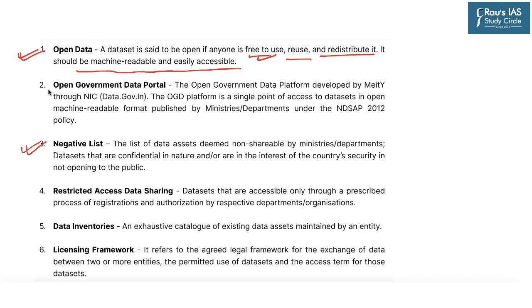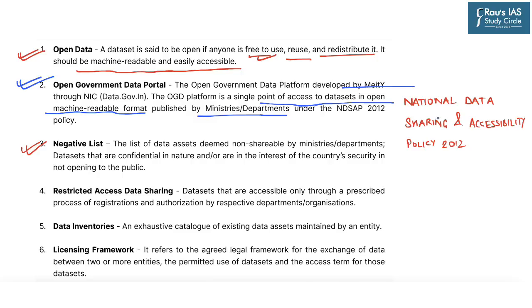And the policy also provides for an open government data portal which will be developed by the Ministry of Electronics and Information Technology. Now it says that the platform will be a single point of access to data sets in open machine readable format published by various ministries and departments under the National Data Sharing and Accessibility Policy of 2012. Now regarding the negative list, it provides for certain kinds of data which cannot be shared with various ministries or departments. Now these data will be confidential in nature, or such data which are in the interest of the country's security.